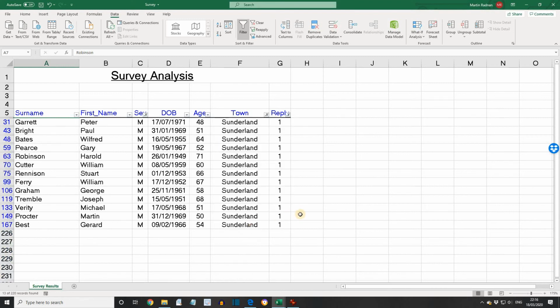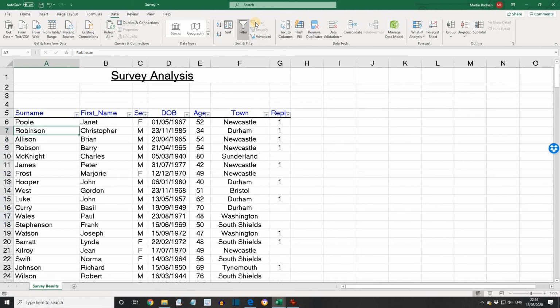The list has now been filtered. To redisplay the whole list, instead of checking Select All from the three lists, click Clear in the Sort and Filter group. That's up here. All filter selections are now removed.